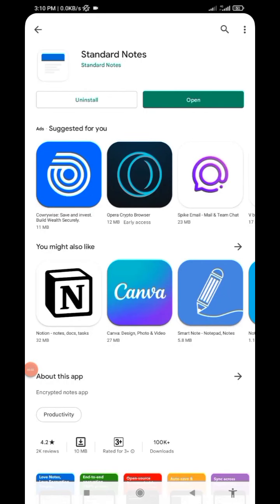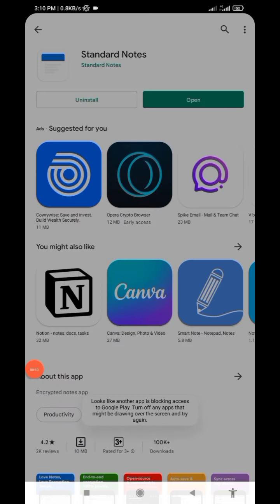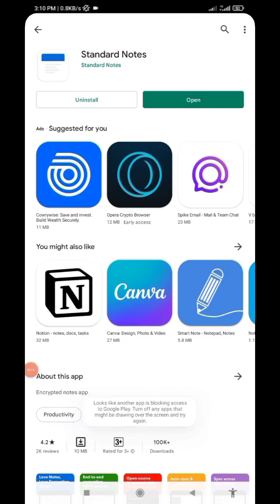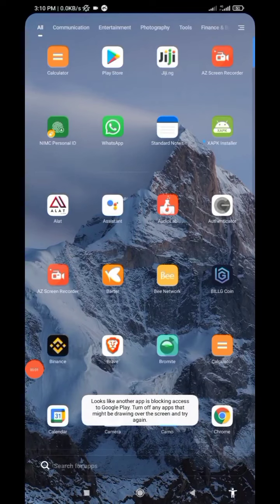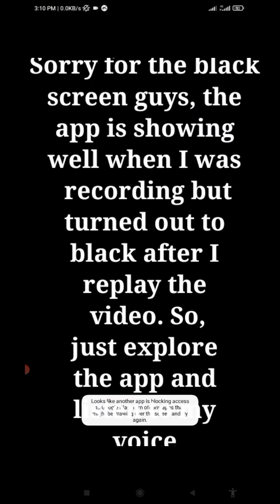So welcome back. I have installed that application. Then if I click on open, I think this app here is blocking this app from opening. So I think I have to explain. Just wait. Okay, so I have opened the application now, and this is the app.